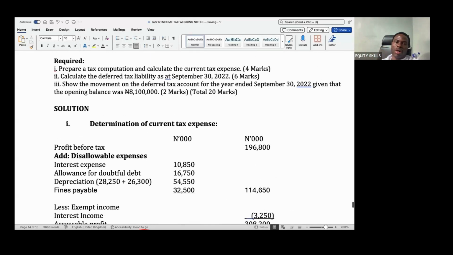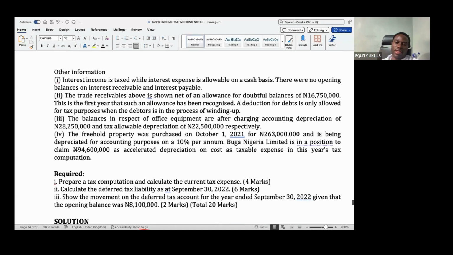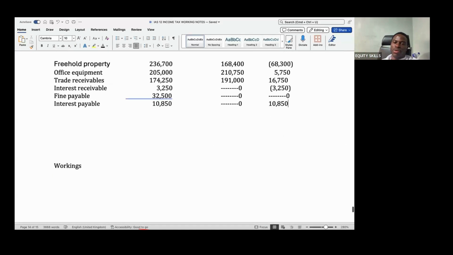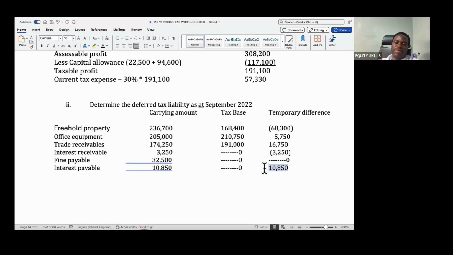So those are all my temporary differences. Let's cumulate all these temporary differences together, and let's see if it's going to give me either a deductible or taxable temporary difference cumulatively. You can just say this plus this, then do this plus this again and get the difference. Let's see which is higher, whether it's the one in jackets or the one that is naked. Please let your calculator start working.